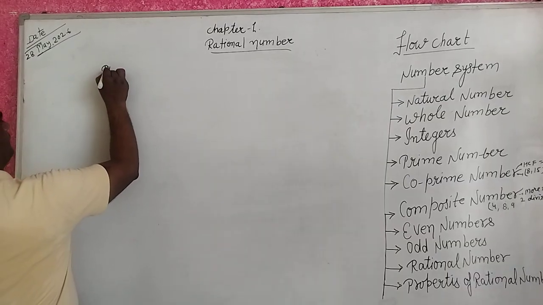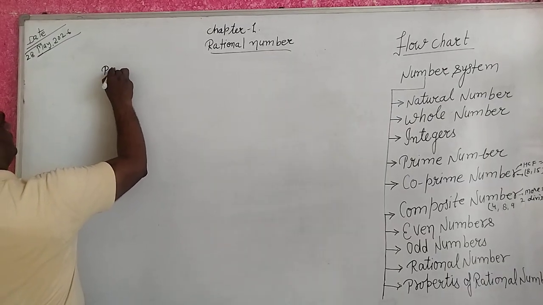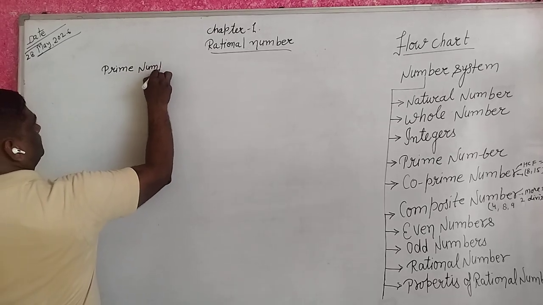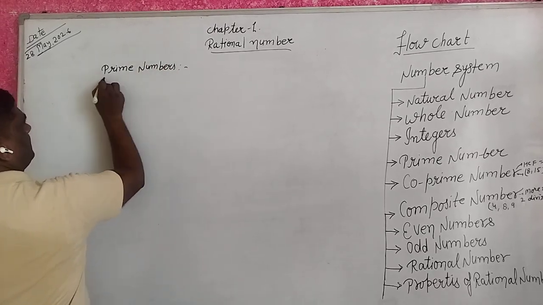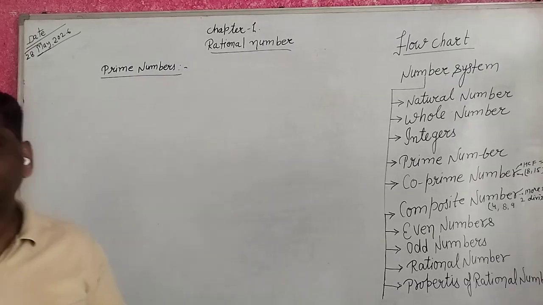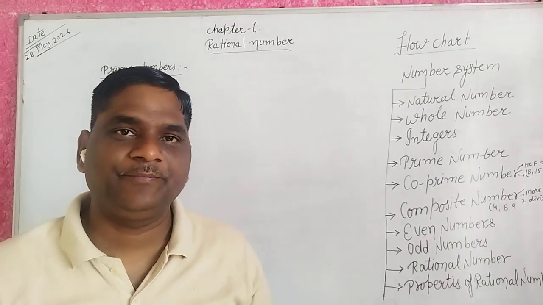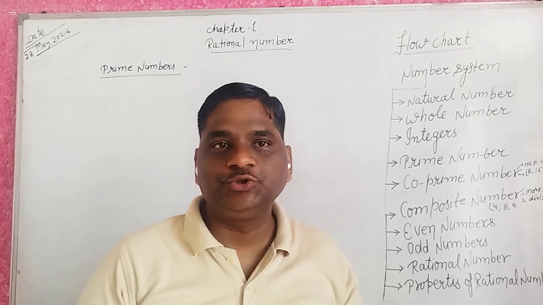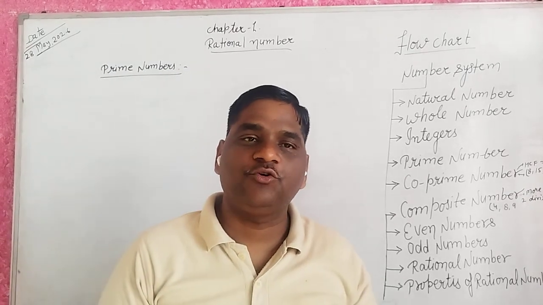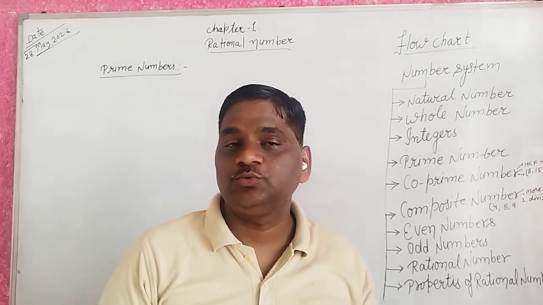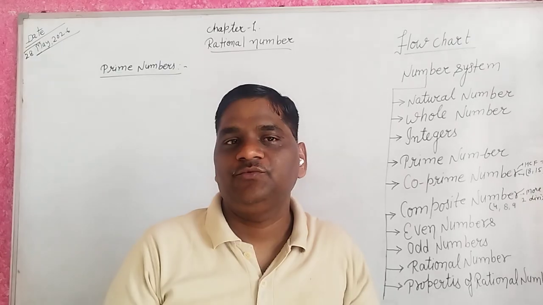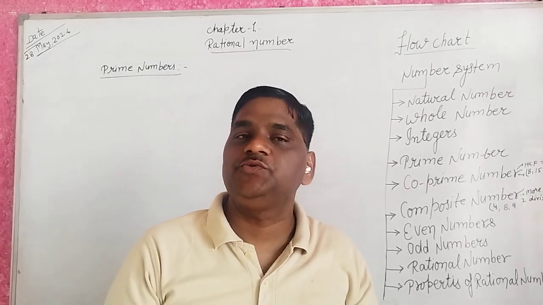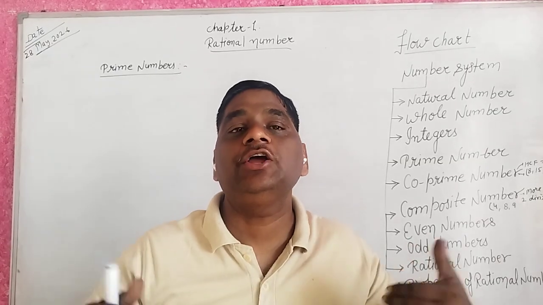Prime number. Define a prime number. I know very well you read it before, but I want to revise it with you. What is a prime number? Which number is divisible by 1 and itself?